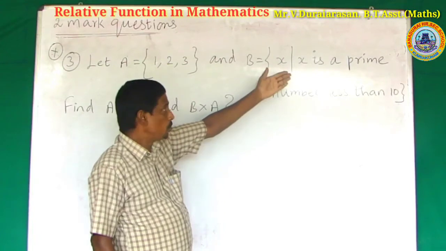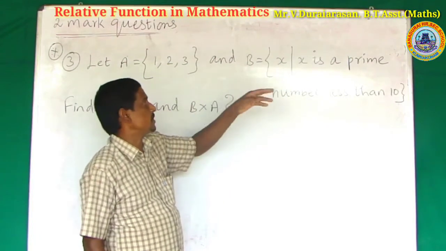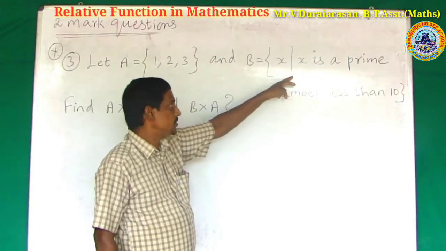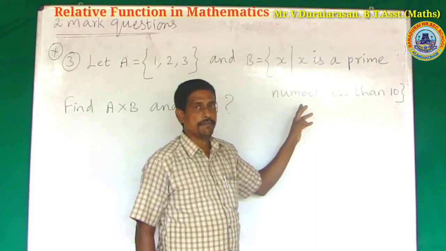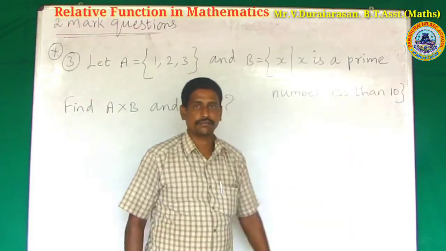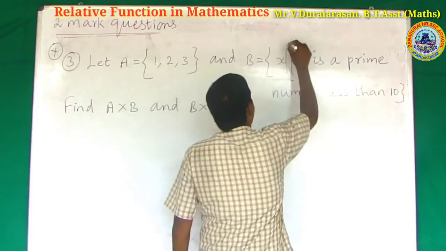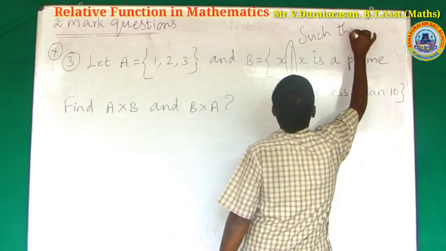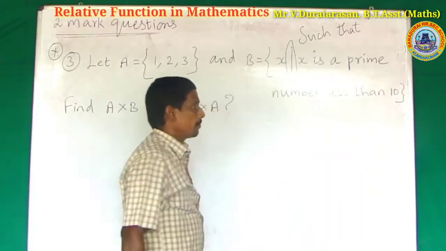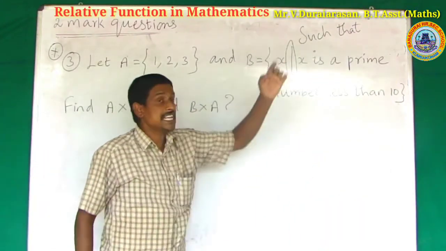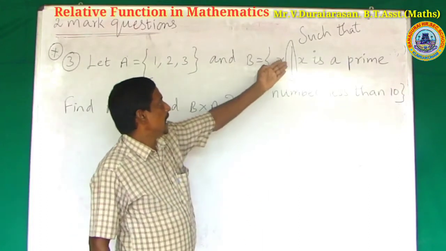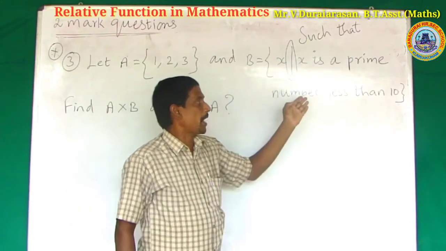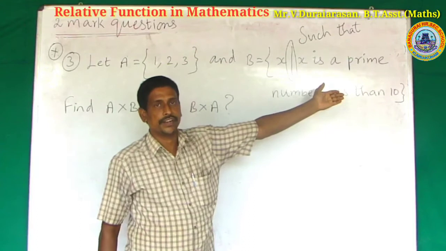How to read the given statement? x such that x is a prime number less than 10. What is the vertical line? Such that, how to read, sir? It is the symbol for 'such that'.